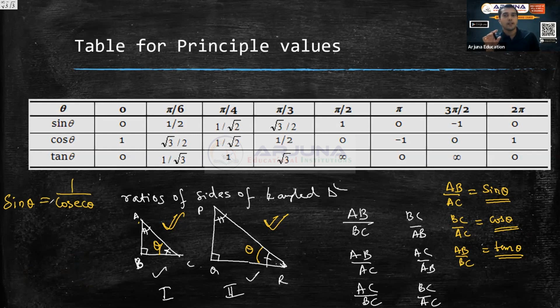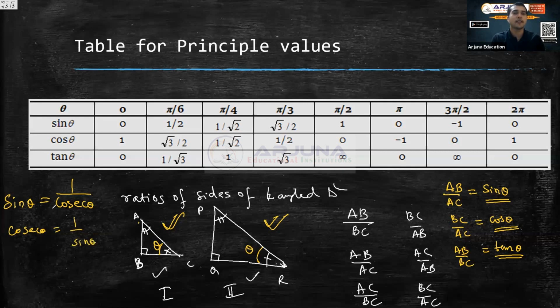Fine. So sin theta equal to 1 by cosec theta. So sin theta and cosec theta are brothers. Sin theta and cosec theta are brothers. Similarly, cos theta and... yes, cosec theta is also reciprocal of sin theta. There is no problem here.